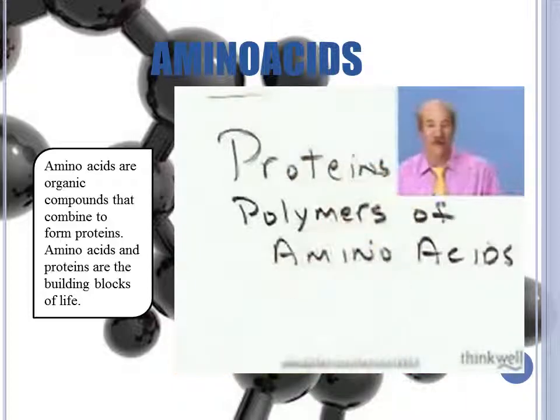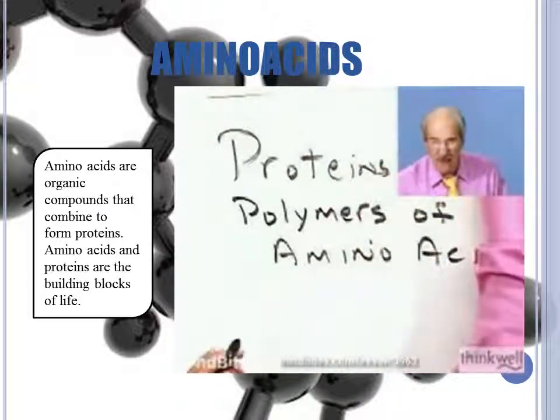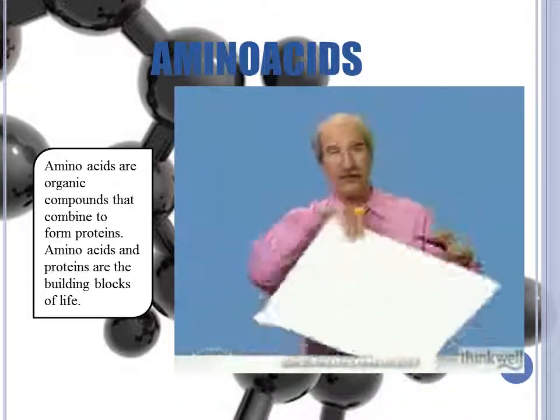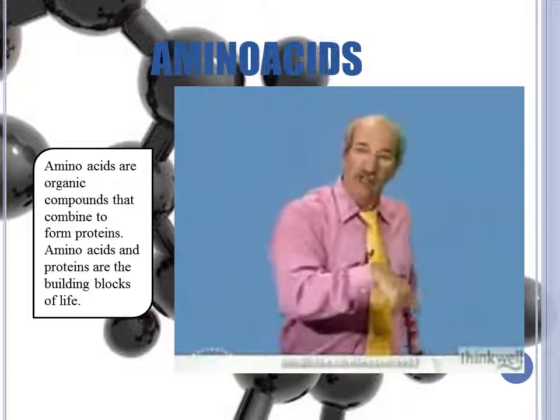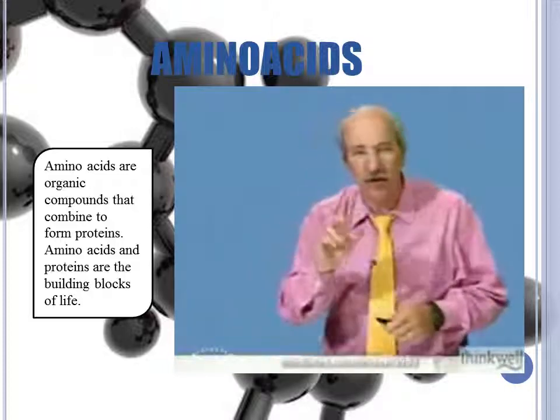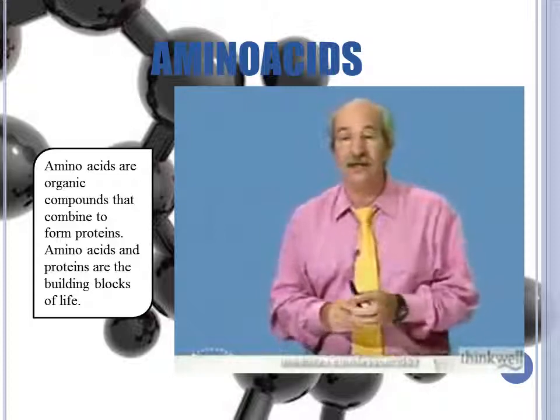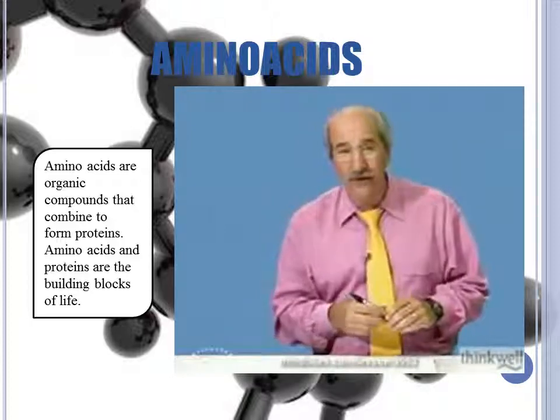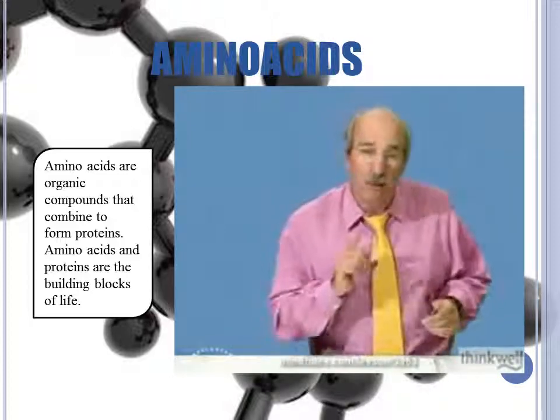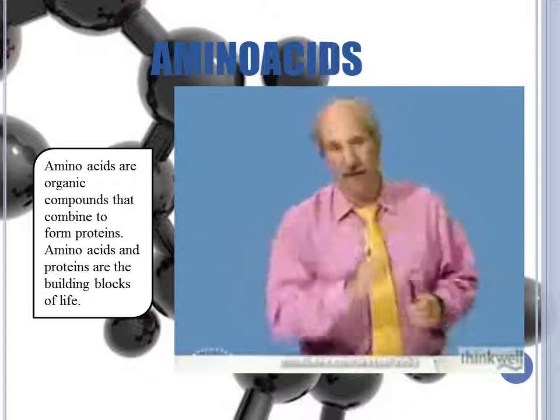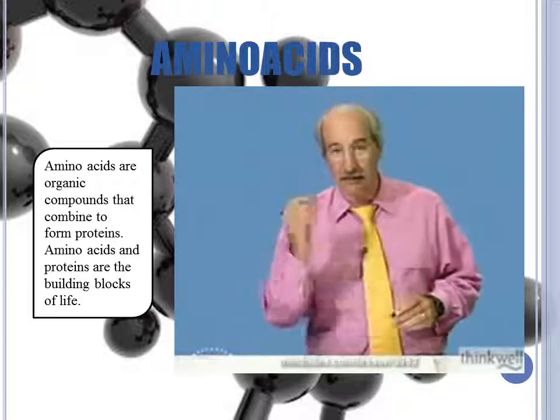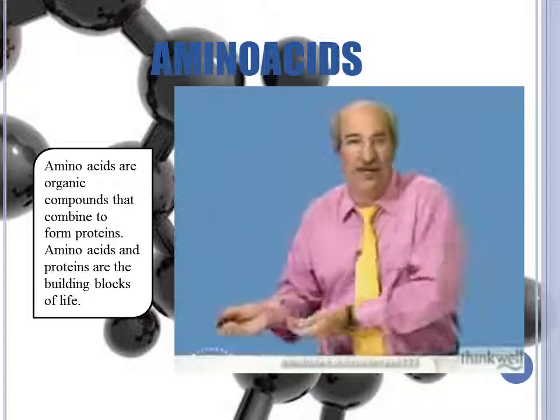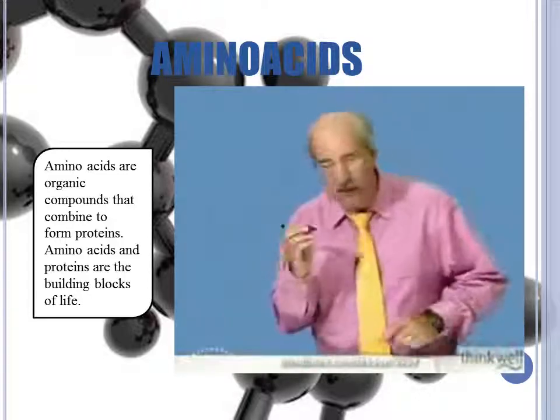Well, as we enter the land of proteins, I think it's very important that you figure out what an amino acid is and how polymerization is going to occur. First of all, let's talk about what an amino acid is. Well, if you know your functional side groups, you already know half of what an amino acid is. That's pretty good considering you didn't even know what it was 10 seconds ago. Let's take a look at what an amino acid is.